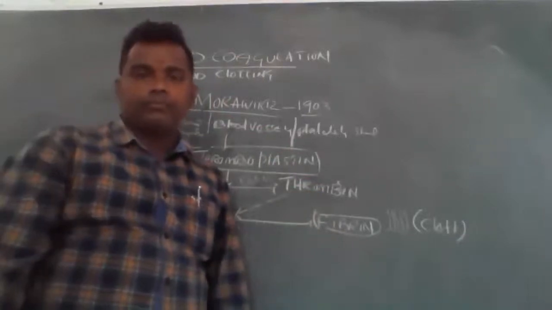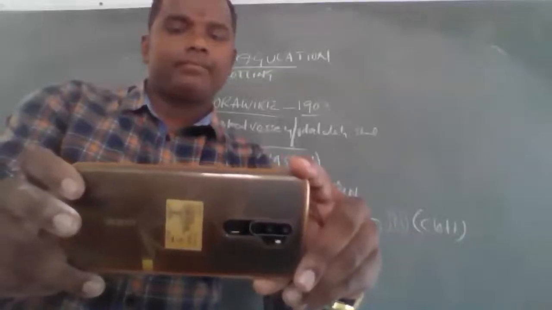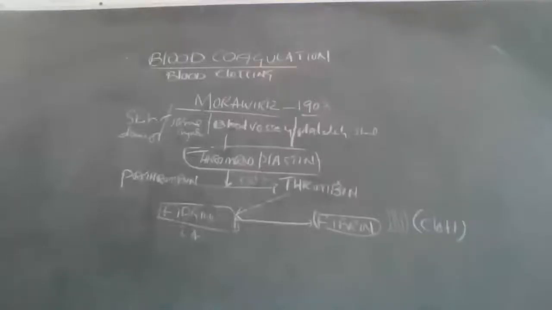What is blood clotting? What is the process that takes place? The conversion of liquid blood into a semi-solid is called blood clotting or blood coagulation. It is to prevent the flow of blood, simply sealing the wound in the form of plaque. It is the defense of the body.